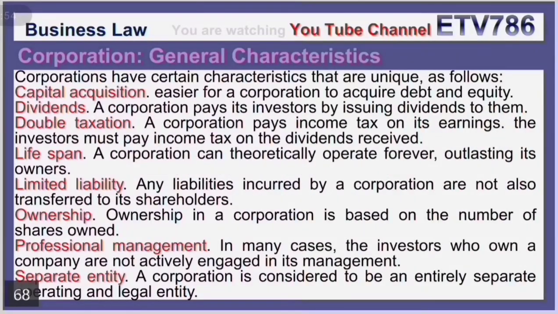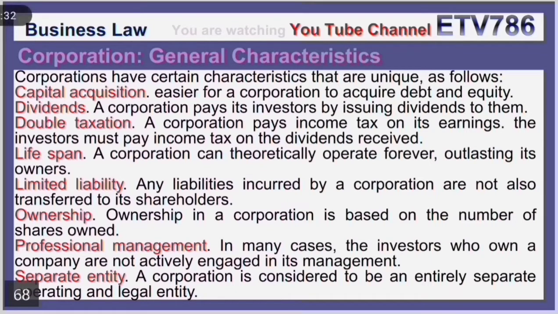Corporation general characteristics. Corporations have certain characteristics that are unique as follows. Number 1, capital acquisition. It is easier for a corporation to acquire debt and equity. Number 2, dividends. A corporation pays its investors by issuing dividends to them. Number 3, double taxation. A corporation pays income tax on its earnings. The investors must pay income tax on the dividends received.